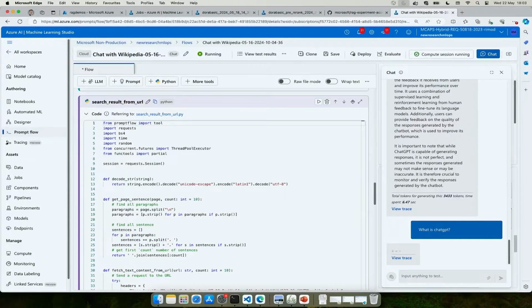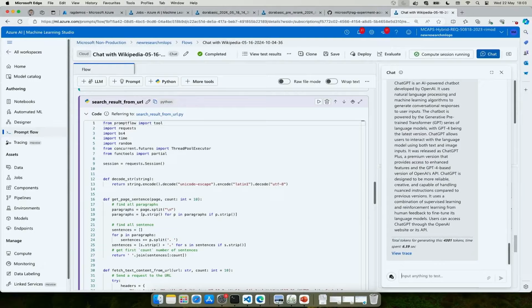How about doing a few changes to it, because we want to take this to production? One, we don't want to use Wikipedia as a source of information. We want to use a policy called DORA, for example. DORA stands for Digital Operational Resilience Act, primarily meant for financial entities. And we want to provide our users with the facilities so that they can query this act or policy and get answers from it.